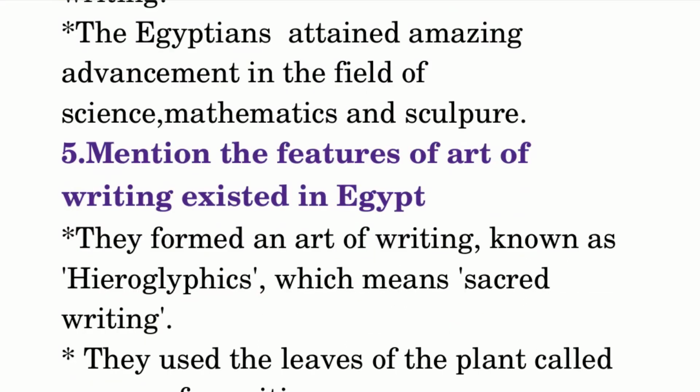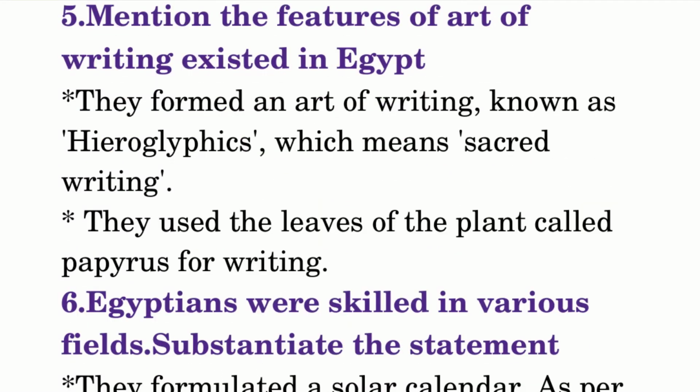Mention the features of the art of writing that existed in Egypt. They formed an art of writing known as hieroglyphics, which means sacred writing. They used the leaves of the plant called papyrus for writing.